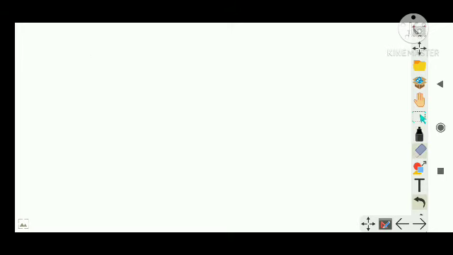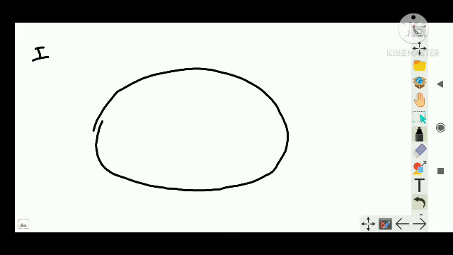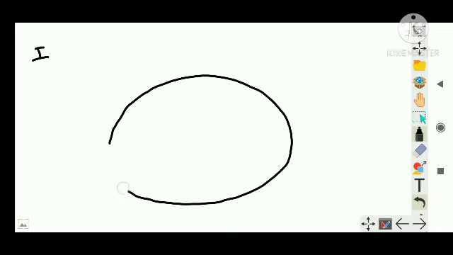Kepler's first law is also called the law of orbits, right? This is already present in your textbook as the first point of your chapter, guys. So before drawing, I would like to state the statement. What does Kepler's first law state? The first law states that the path of a planet is an elliptical orbit around the sun with the sun at one of its foci. That is, a planet is revolving around the sun in an elliptical path, and the path is elliptical in such a way that the sun is located at one of the foci, right?